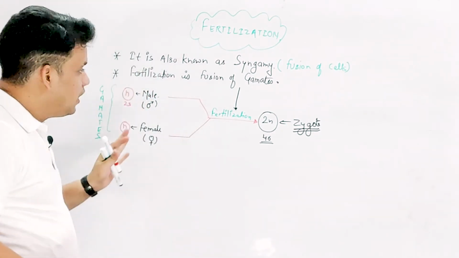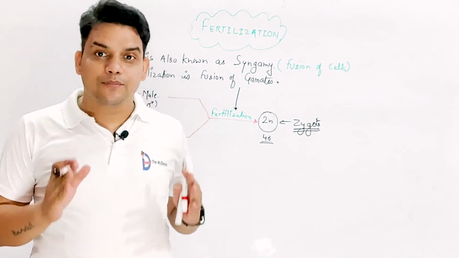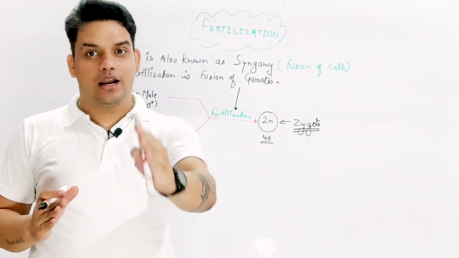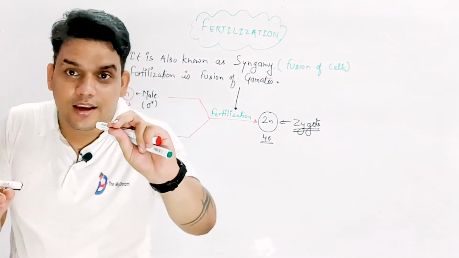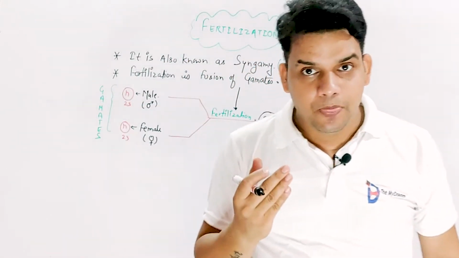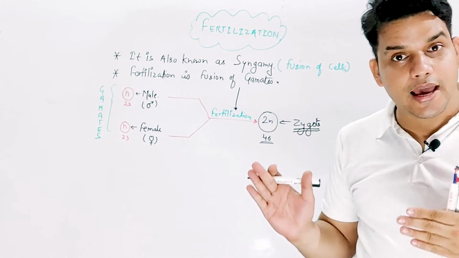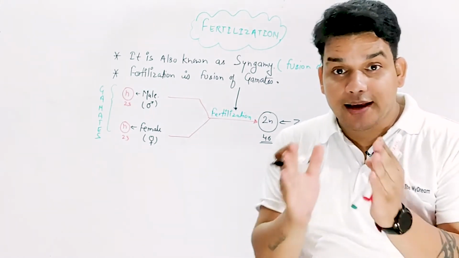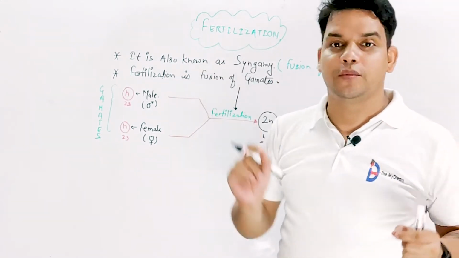My dear friends, fertilization is further of two types. The first type is called internal fertilization. Internal means the fusion of gametes occurs inside the female body. On the other hand, external fertilization is the fusion of gametes outside the body or outside the female organism.